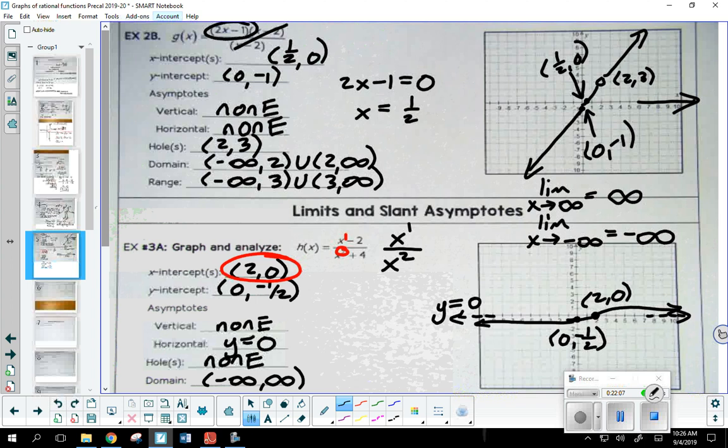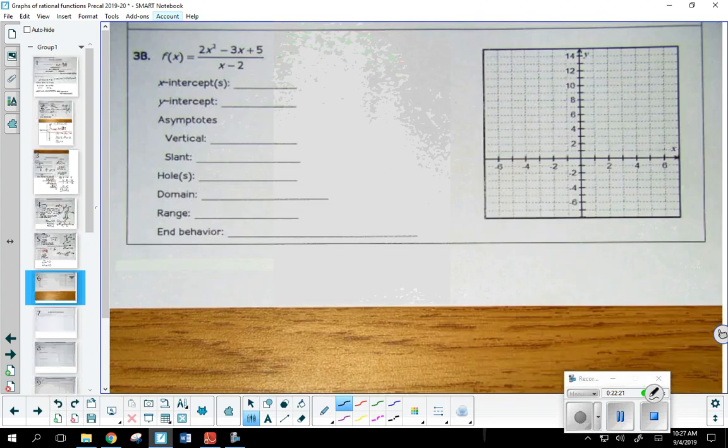How we doing? Is a lot of this coming back from Algebra 2? Good times? Of course they were. All right. Now, what I've been doing in the other classes is I've had people given 5 minutes, and then I've had people come up and show me the information, how they found it. I've had people go ahead and sketch the graph for me. I'm not going to do that for you folks because pretty much everybody was gone yesterday for that assembly. So I'm going to go ahead and work it with you, but a lot of this, you guys are going to give me direction. You're going to tell me what to do.